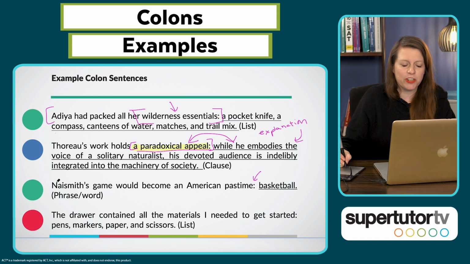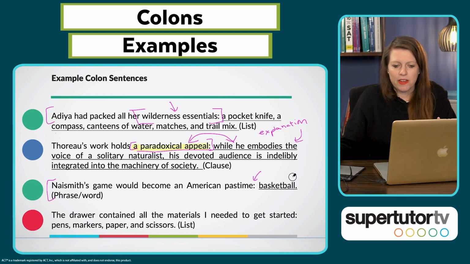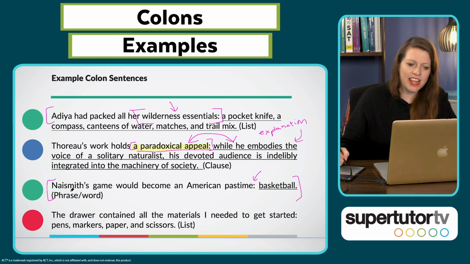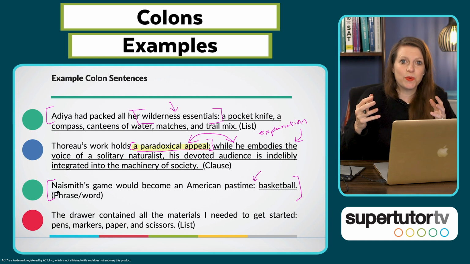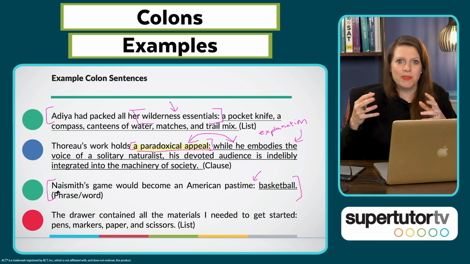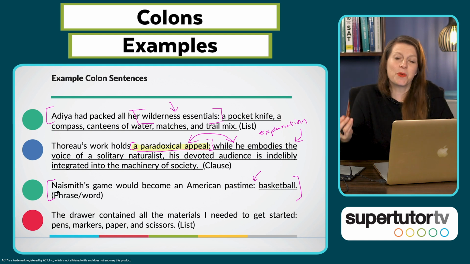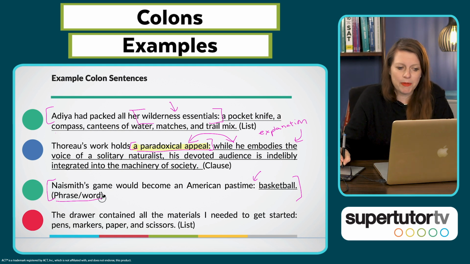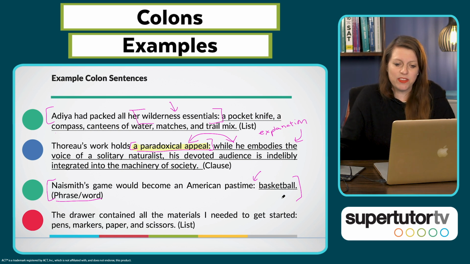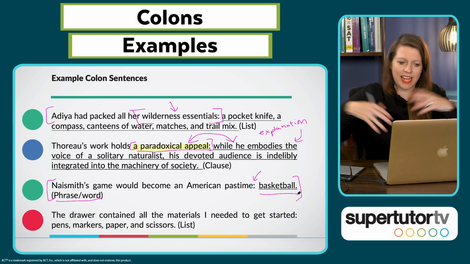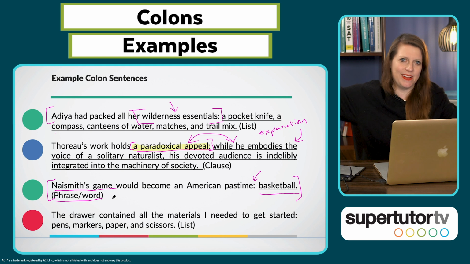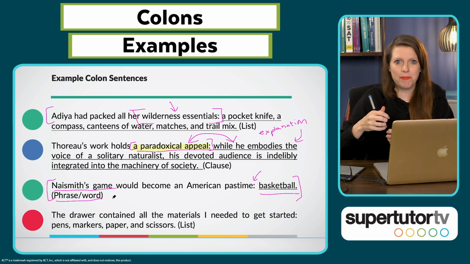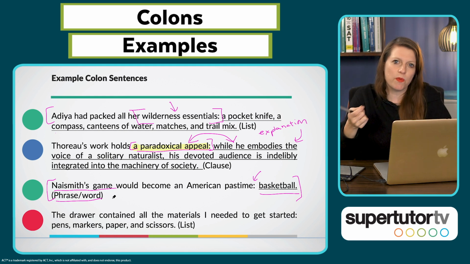So maybe this would be from an introduction to a story about the history of basketball, and we talk about Naismith and how he came up with this game and people were playing it, and then we announce what the game is after we've kind of described it, and it's sort of this mystery that gets unveiled, right? That's another great use for a colon. Remember, a colon can come in front of a single word or a phrase, and that's what's happening here. Basketball is a single word, but it's kind of the reveal, right? What is Naismith's game? Naismith's game is da-da-da-da, basketball. And we sort of reveal it, or we describe it, right? Pizzazz, curtain lift.